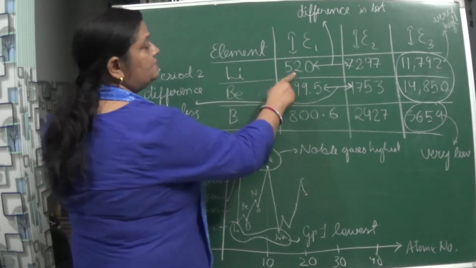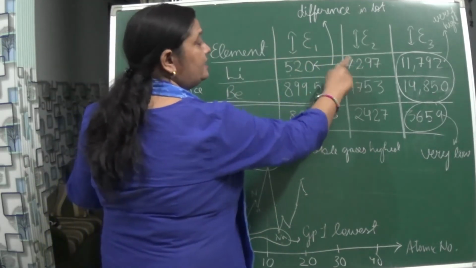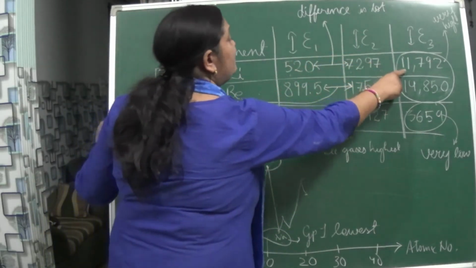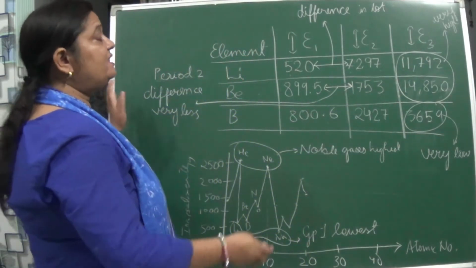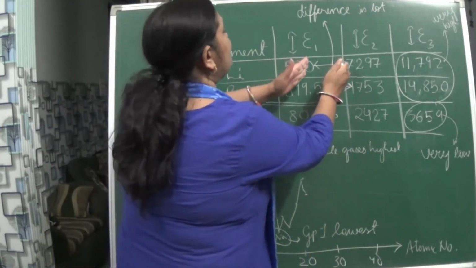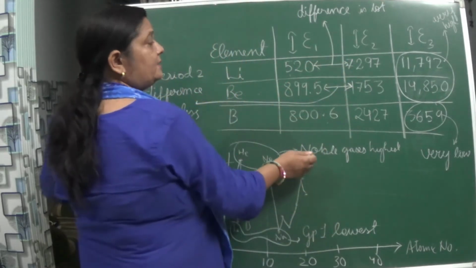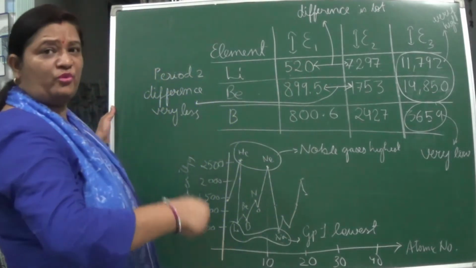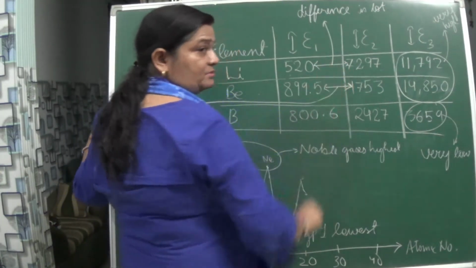For lithium, the first ionization enthalpy is 520, the second is 7297 and the third you can see is 11792. So there is a vast difference between the ionization enthalpy of 1 and 2, isn't it? The first electron can be taken out very easily, but to take out the second electron becomes difficult.